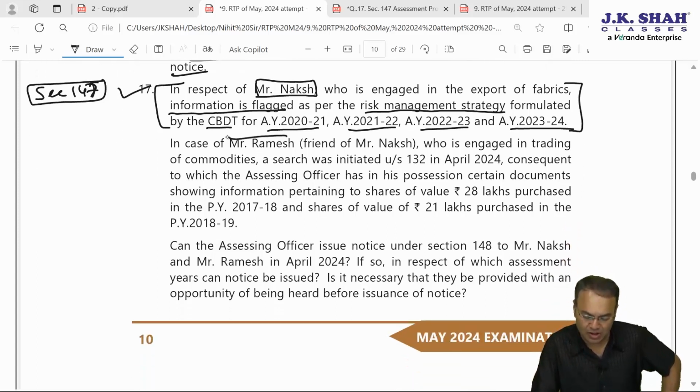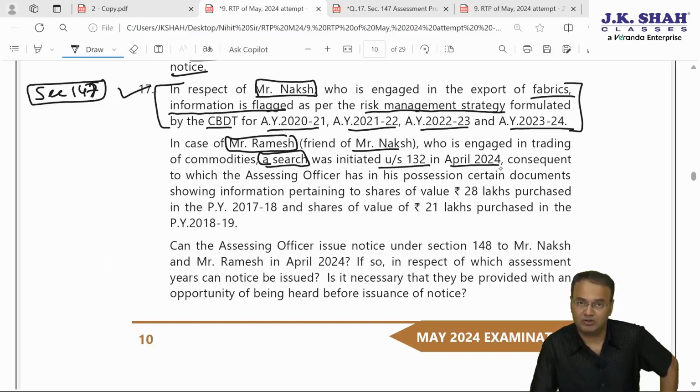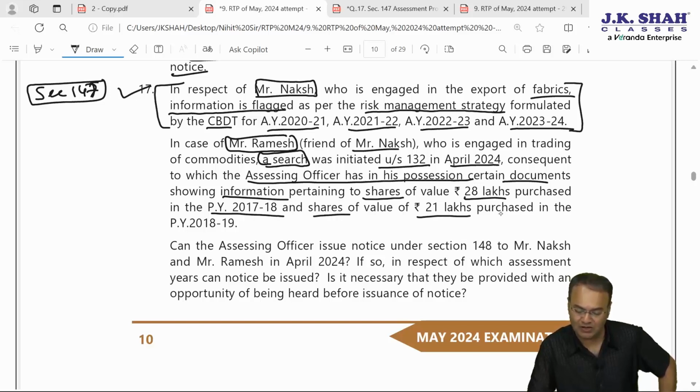Second paragraph talks about Mr. Ramesh. Ramesh is a friend of Naksh who is engaged in trading of commodities. Naksh was engaged in fabric export and this guy is engaged in trading of commodities. Search was initiated under section 132 in April 2024, consequent to which AO has in his possession certain documents showing information pertaining to shares of the value 28 lakhs purchased in previous year 17-18 and shares of the value 21 lakhs purchased in previous year 18-19.